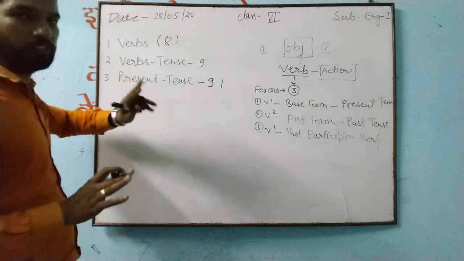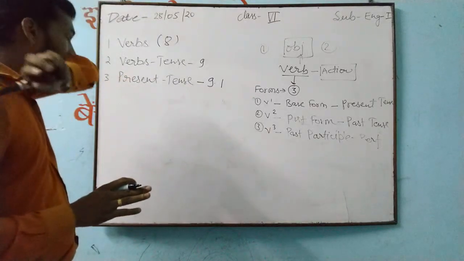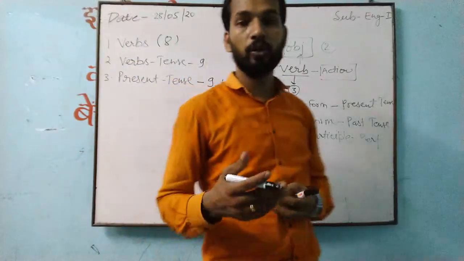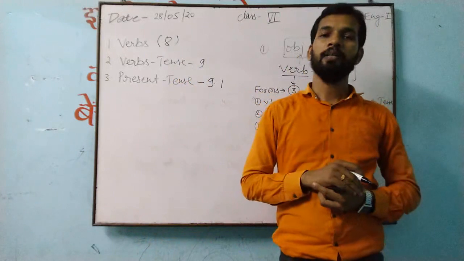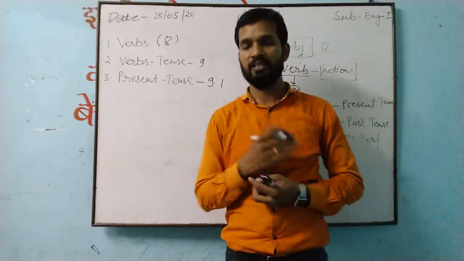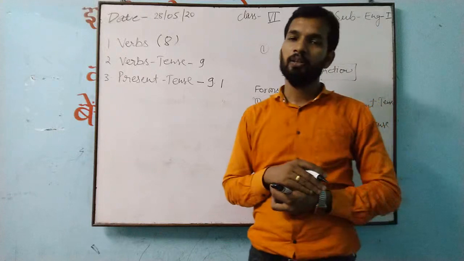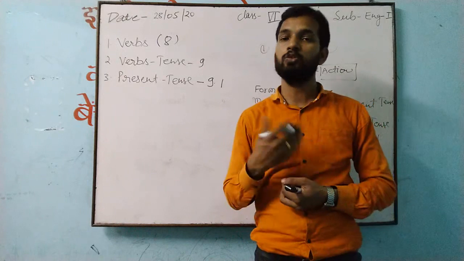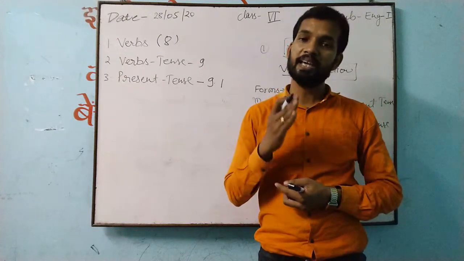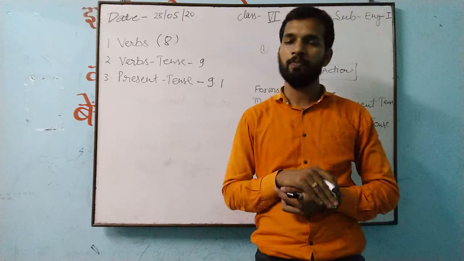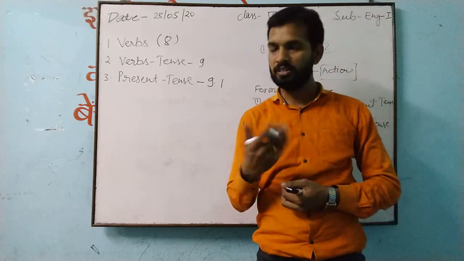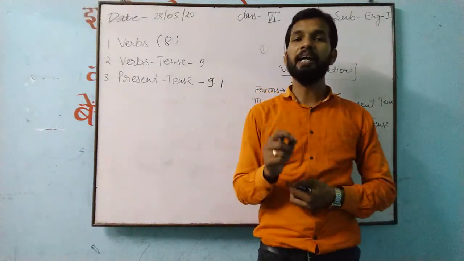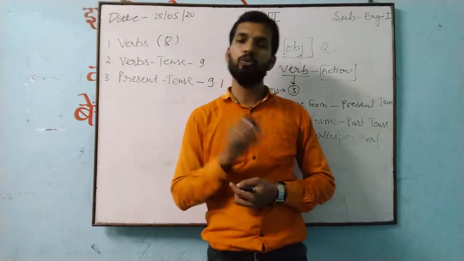Suppose that verb and tense we have done. You are getting tense. So tense usually tells us about the time of an action. If someone wants to know what is present tense, what is past tense, what is future tense: present tense means the action takes place in the present. When the action takes place in the past, it's past tense. When the action takes place in the future, it will be future tense only. So by that you will decide present tense, past tense and future tense.